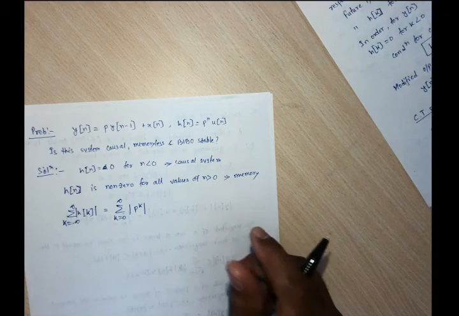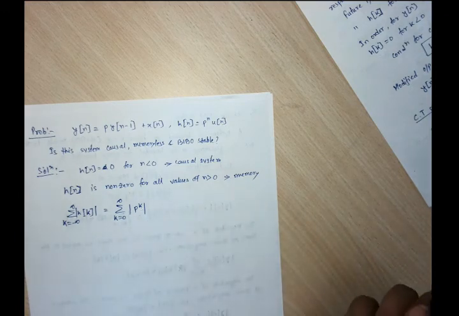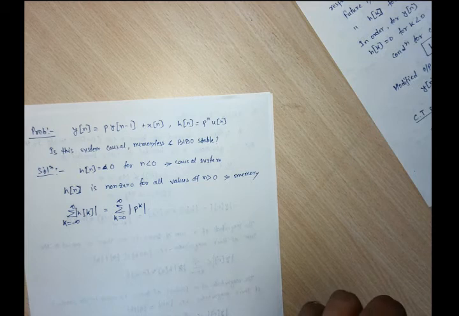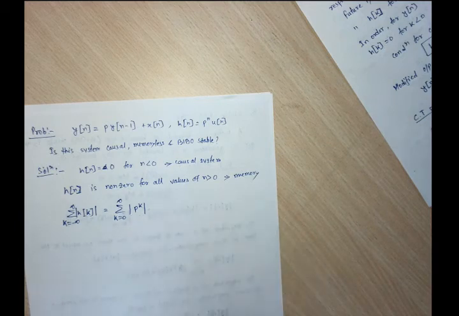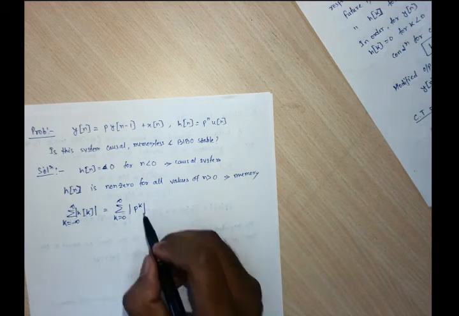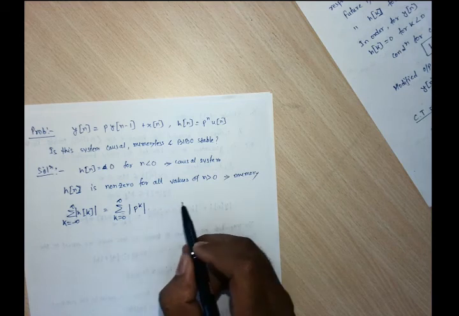So how to find whether this sum tends to infinity if k goes towards infinity? How to find out this sum? If we keep increasing the value of k, obviously this term will go on increasing, p to the power k, starting from 0, 1, 2, 3, 4, 500.